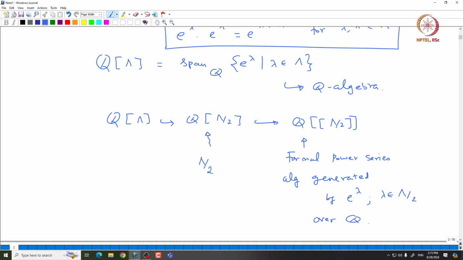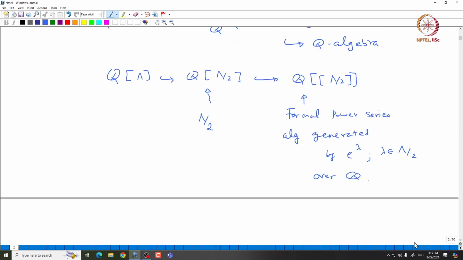One way to think about it, each element of this algebra is going to be a formal power series in the variables e power lambda with the coefficients coming from Q. So, we can start doing all kinds of addition, multiplication and so on, as long as the coefficients that are involved in those computations are all finite. So, we need not worry.